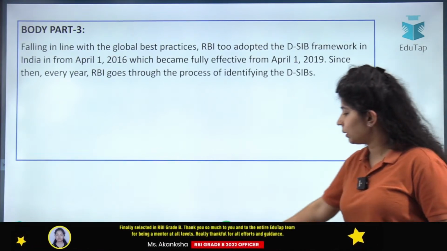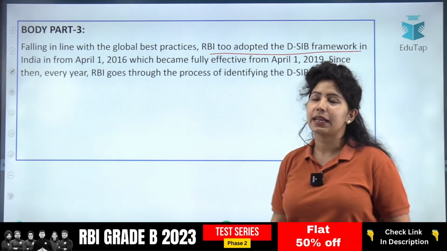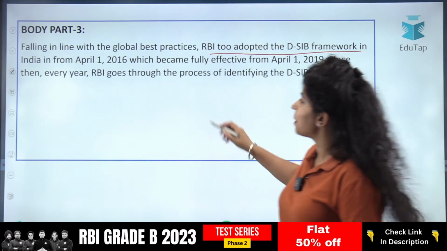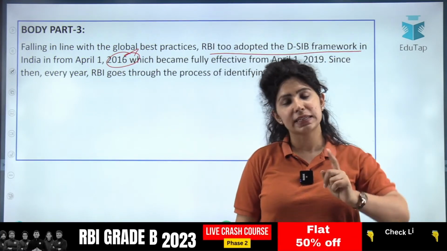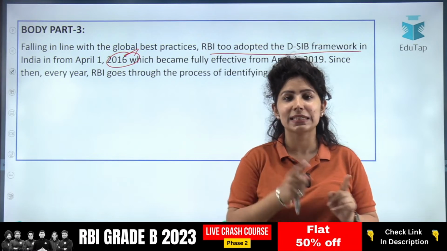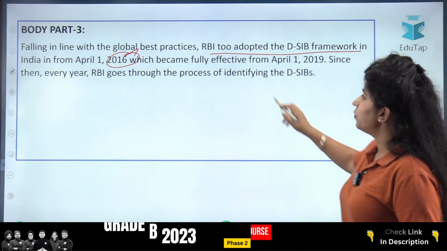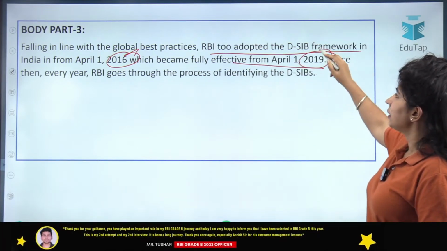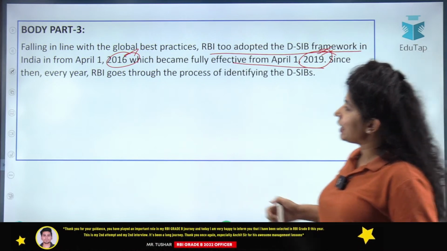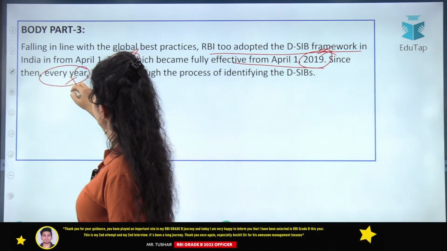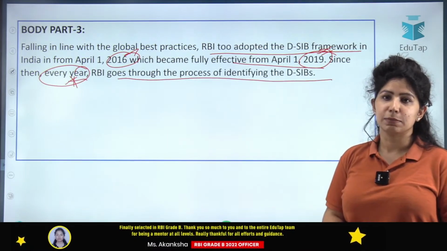Falling in line with global best practices, RBI too adopted the DSIB framework in India from April 1, 2016. Remember this year, that RBI adopted this framework not in 2008 but in 2016, and since then annually DSIBs have been identified, which became fully effective from 2019. Since then, every year, very important, RBI goes through the process of identifying the DSIBs.